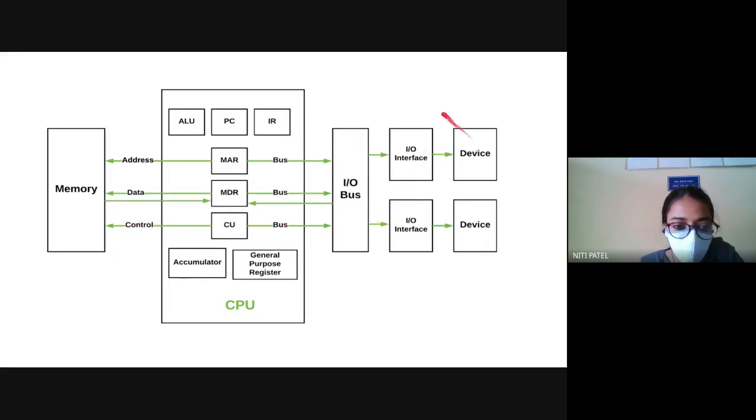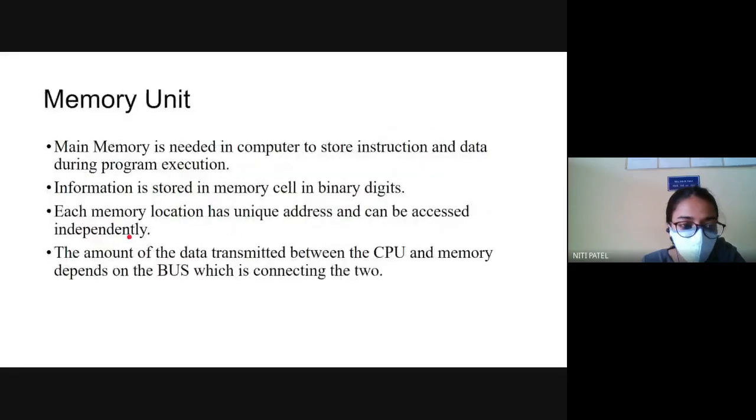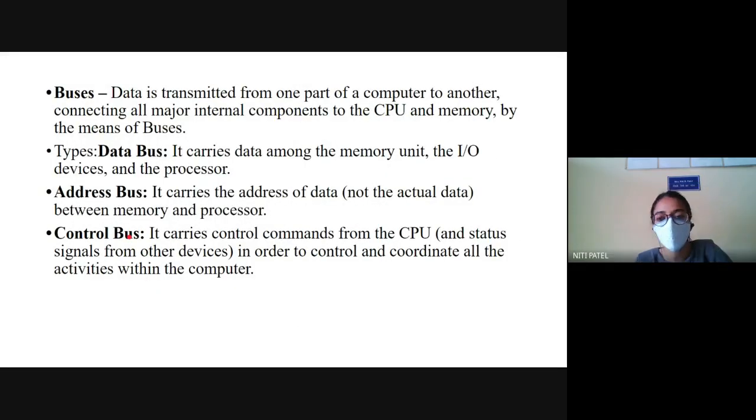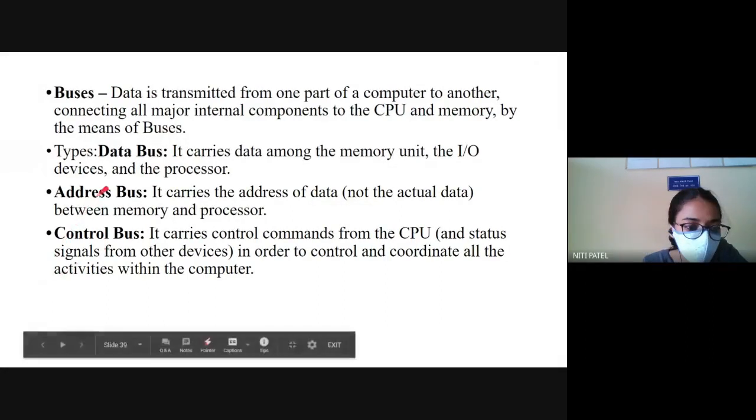From this end to CPU, it is connected with the IO bus, and from CPU to memory, it is further connected by address, data, and control bus. So what is that bus? It is nothing but a device which takes you from one component to another component. So we have three such types of buses: the data bus, address, and control.